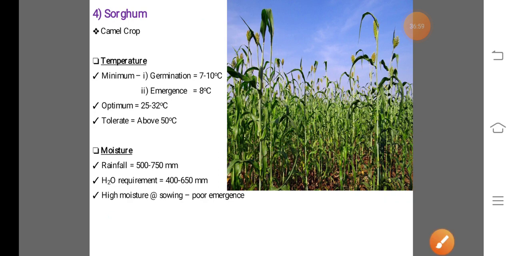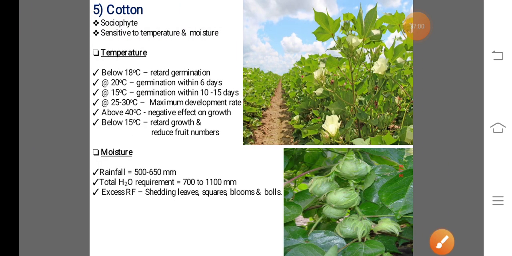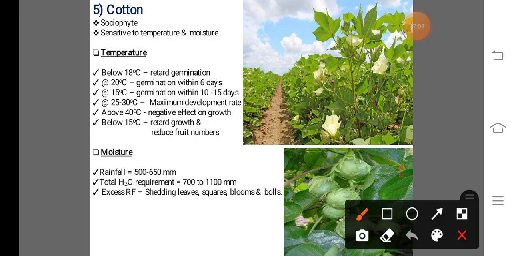Now next one, we discuss the climatic requirement for the cotton crop. And this cotton crop is known as a thermophyte, meaning the heat loving crop. And this cotton crop is also sensitive to high temperature and low soil moisture.